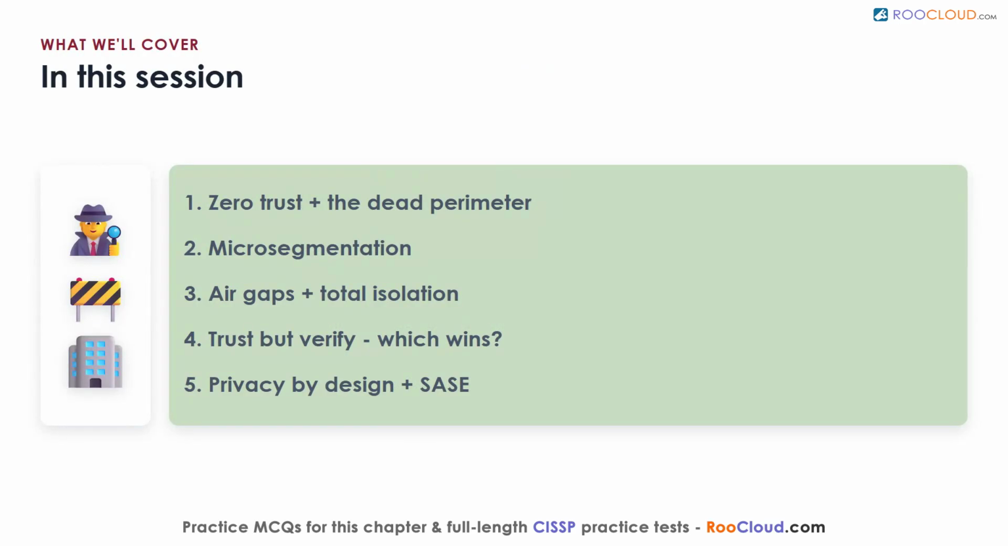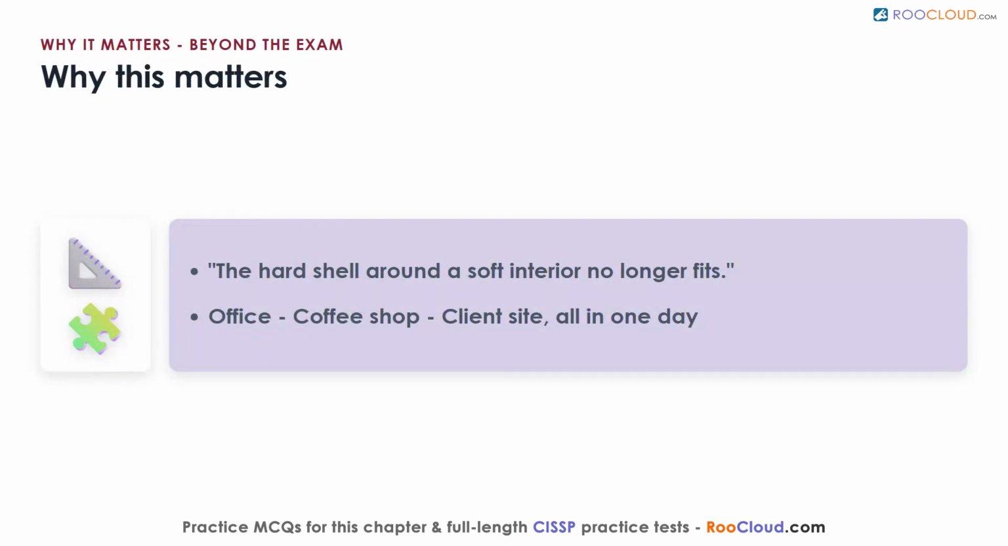We'll answer several questions. What is zero trust? And why did the old perimeter fail? How does microsegmentation contain a breach? When is total isolation the right call? How does trust but verify compare? And which one wins today? What is privacy by design? And what problem does Secure Access Service Edge solve? Why does this matter beyond the exam?